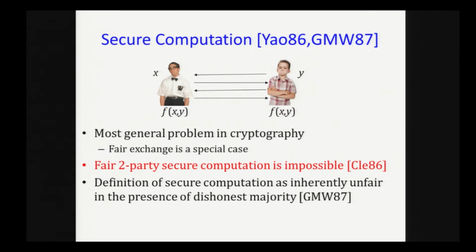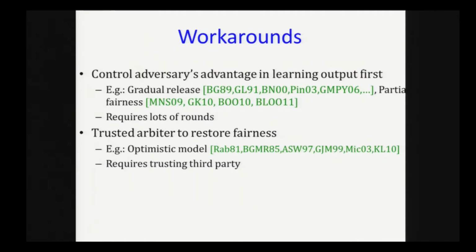Because secure computation is a very important problem and it has tons of applications in practice, researchers are obviously not happy with the state of the art like this. So they have investigated several workarounds. For example, in one set of workarounds, exemplified by gradual release and partial fairness, this line of work tries to control the adversary's advantage in learning the output first.